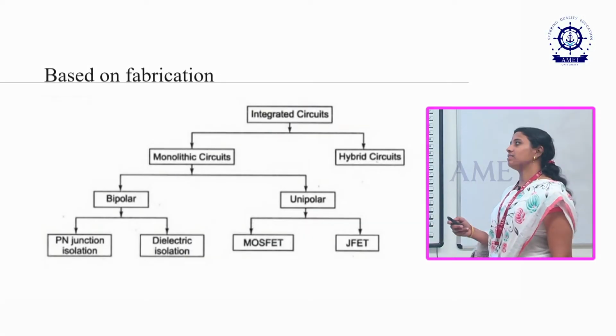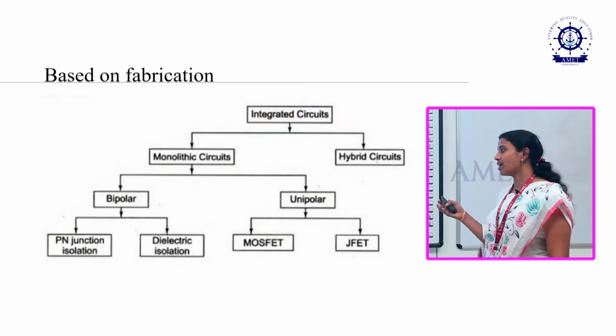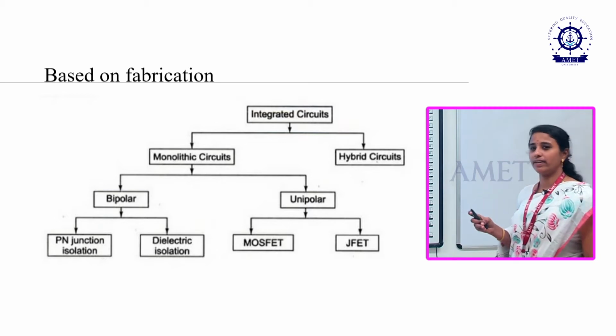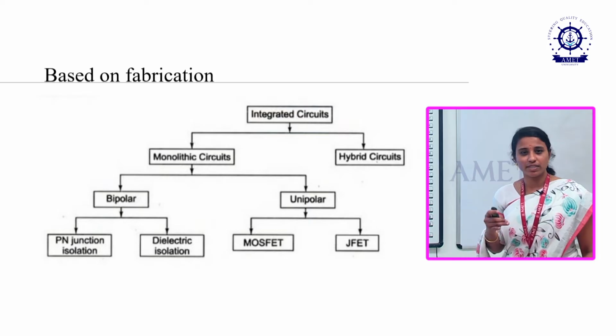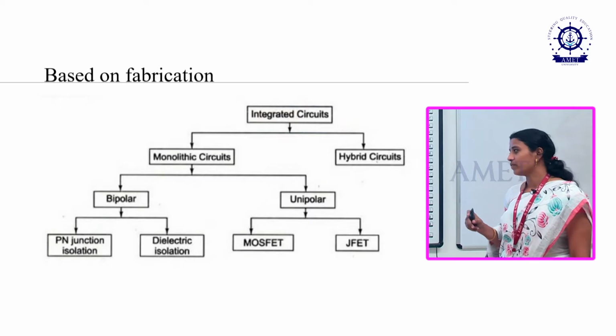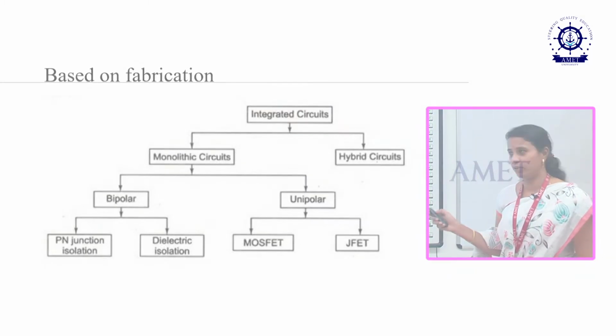Then next, the fabrication of ICs. Based on fabrication, integrated circuits are of two types: one is monolithic ICs and the other is hybrid circuit ICs. In monolithic circuits we use the bipolar technique and the unipolar technique. In bipolar we use the PN junction, which has two types: the PN junction diode isolation and the dielectric isolation. In unipolar, there is one-way conduction, that is MOSFET and JFET.